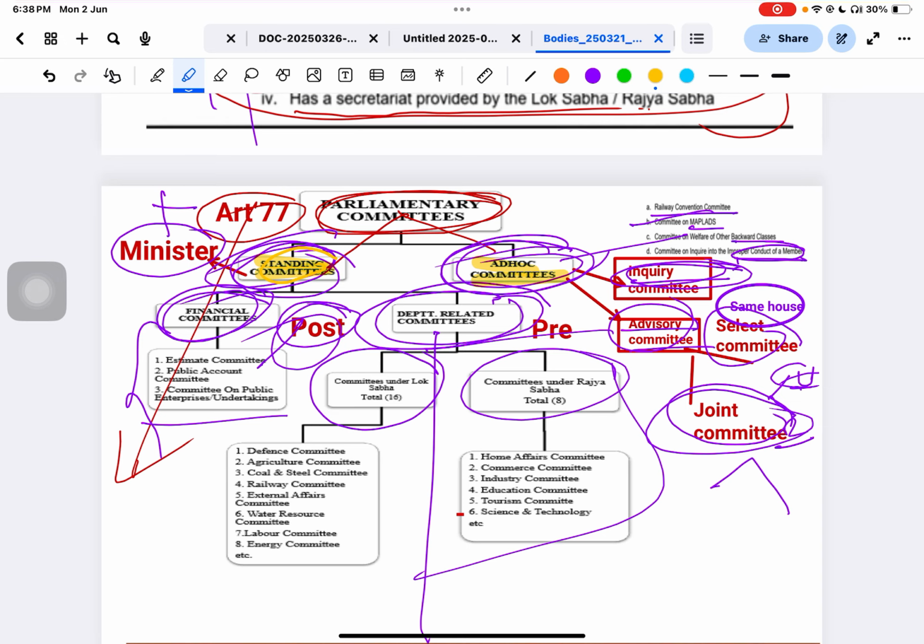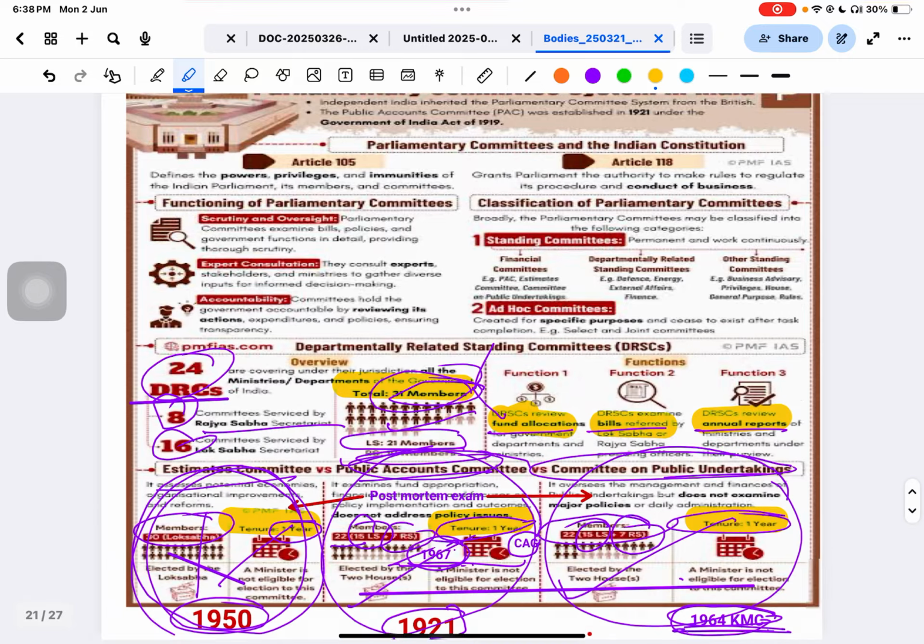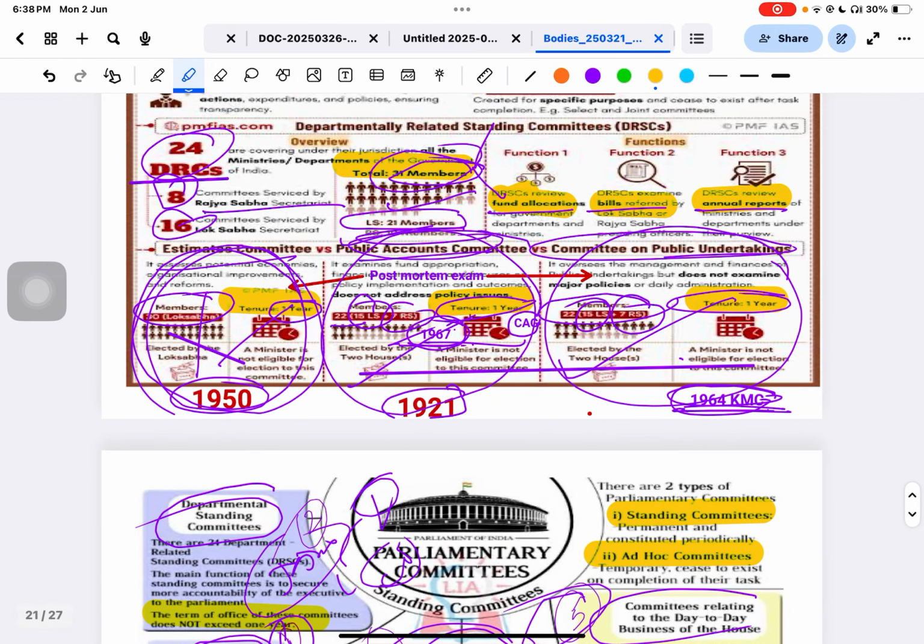So now let's first talk about what is a financial committee and how many types. There are basically three financial committees. The first one is the estimate committee, the second one is the public account committee, and the third one is the committee on public undertakings. Do you know what is the estimate committee? Tell me. Estimate committee means estimating the money, the budget.